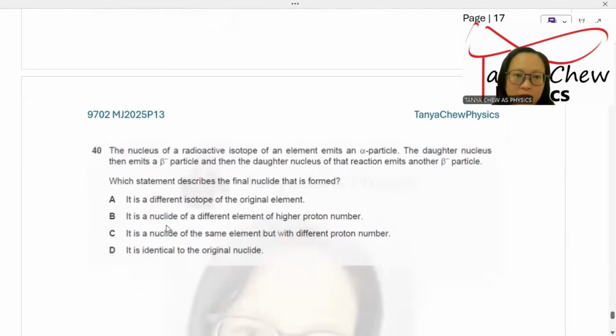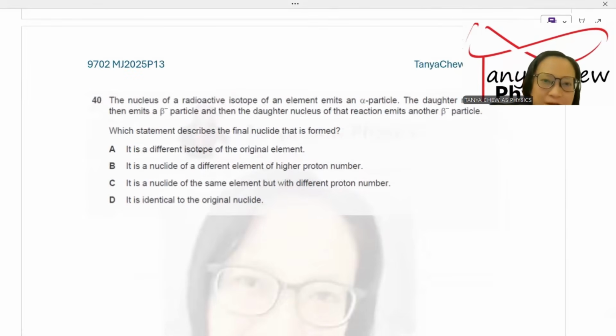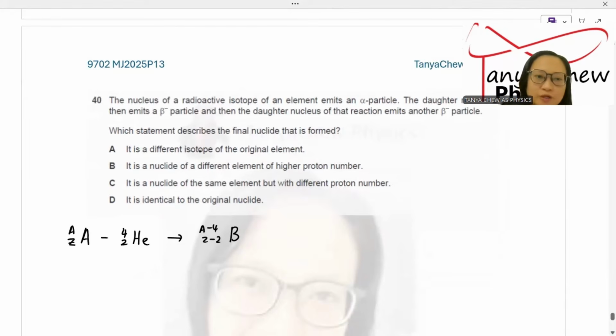And number 40, the nucleus of a radioactive isotope of an element emits an alpha particle. The daughter nucleus, okay, I'm going to do it first. A, Z, I put A, emits an alpha particle. So you get A minus 4, Z minus 2. I put this as B. This is called the daughter nucleus.